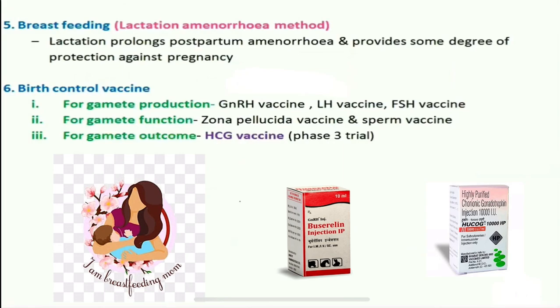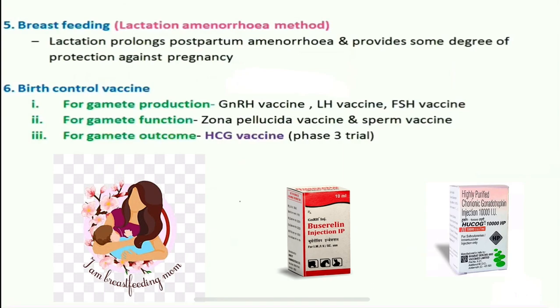Once the menstruation returns, the contraceptive effect against pregnancy is lost. By and large, we see that by 6 months after childbirth, about 20 to 50% of women are menstruating and they are in need of contraception.